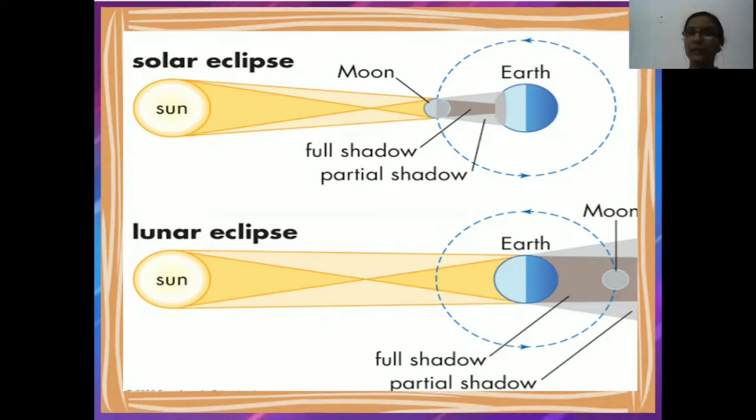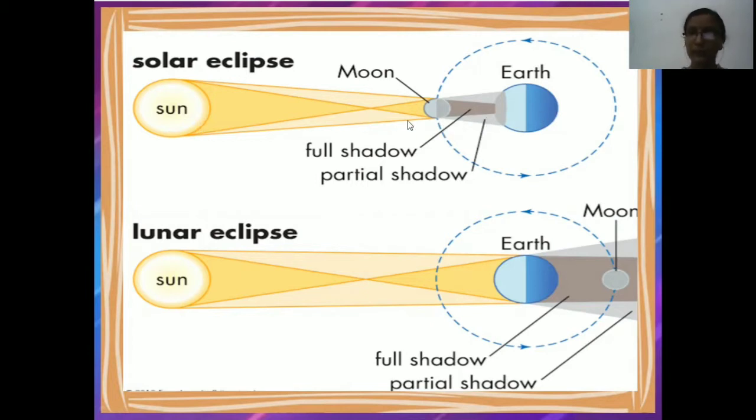Here the source of light is the sun, while the moon and earth are both non-luminous objects. The moon does not have its own light, and the earth does not either. So how are they non-luminous objects? Clear? The sun is the source of light. Moon and earth are the non-luminous objects.